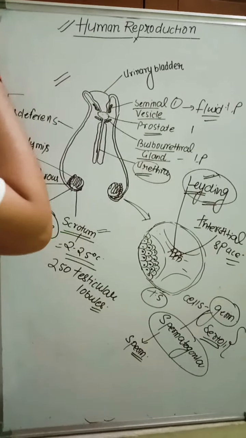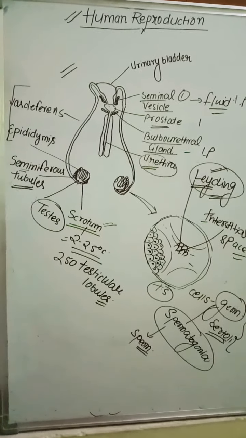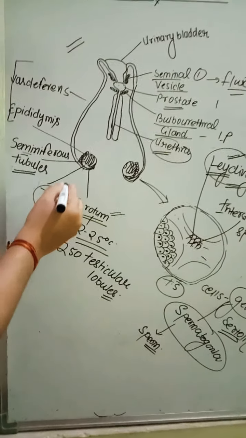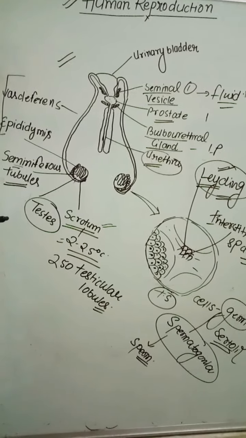Hi students, today we discuss human reproduction. That is a figure of the male reproductive system. The male reproductive system contains primary reproductive organs, secondary reproductive organs and accessory ducts.